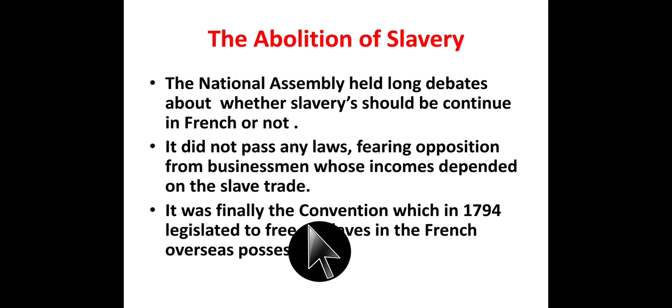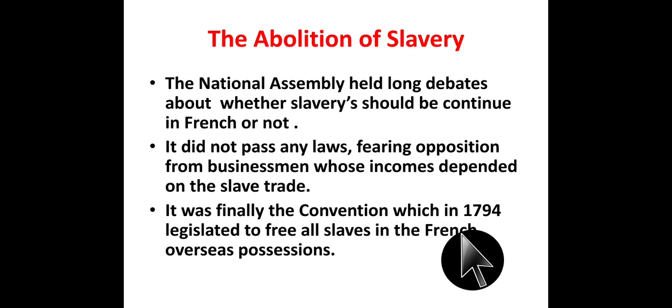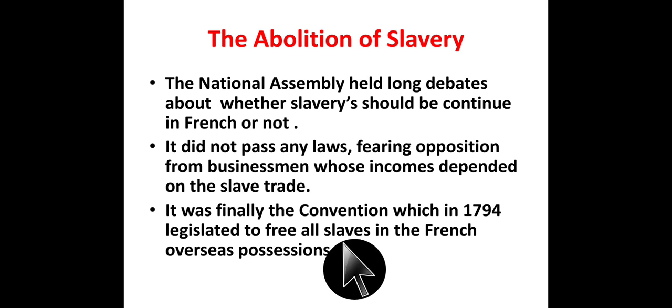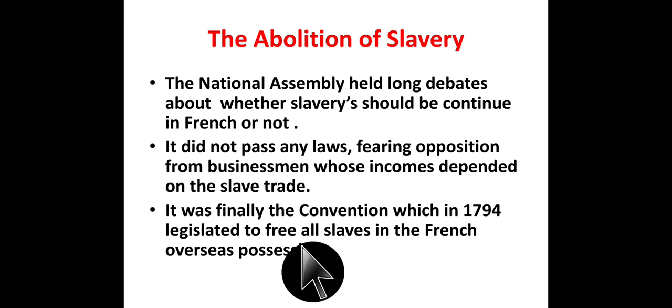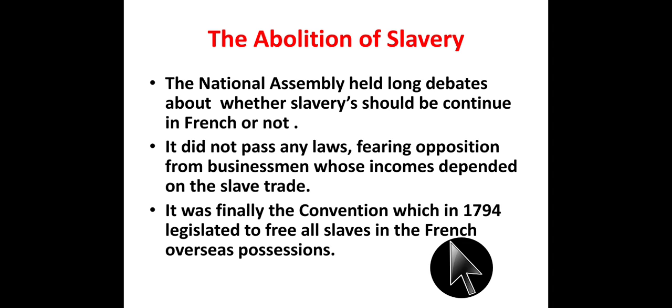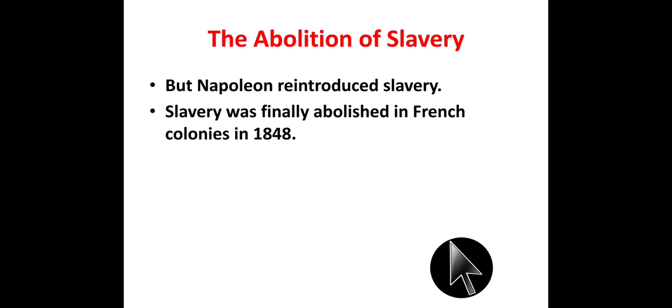It was finally the Convention, in 1794, that legislated to free all the slaves in the French overseas possessions. It was the Jacobin government, also called the Convention government. During the Jacobin government in 1794, the slave trade was abolished in France and its overseas territories. But this was only for a short period.